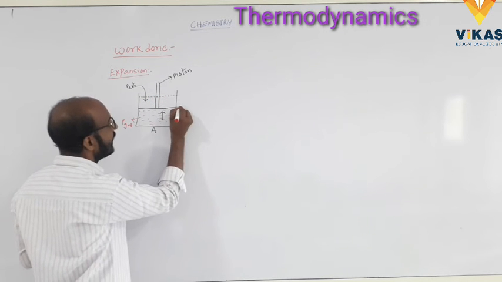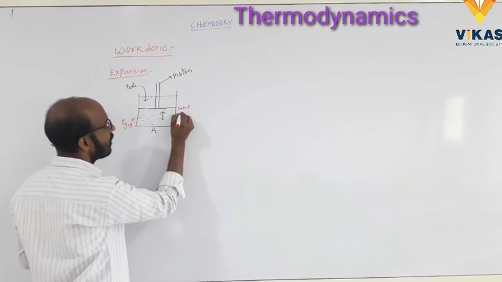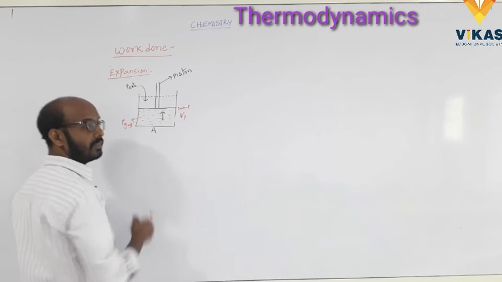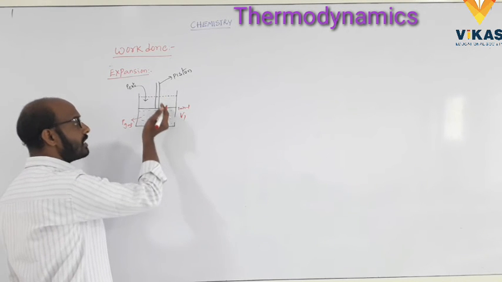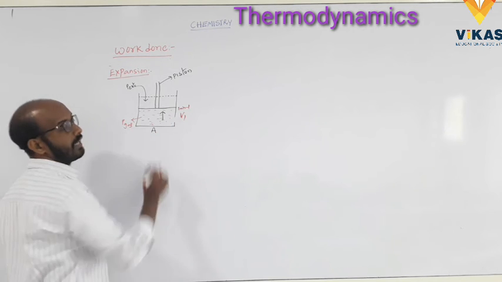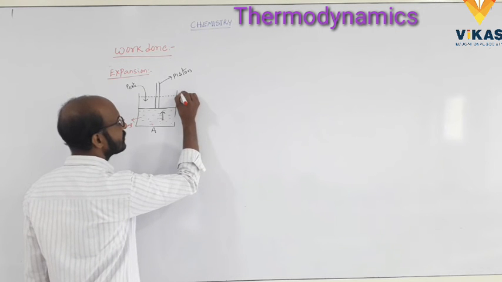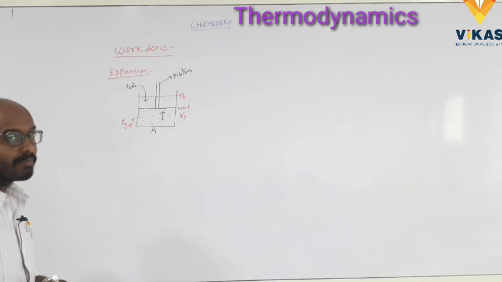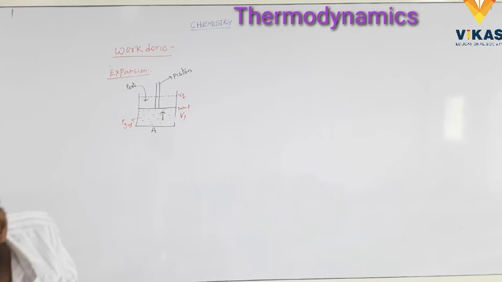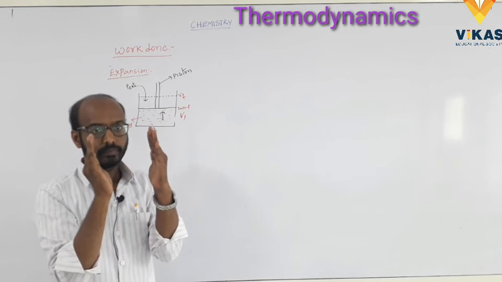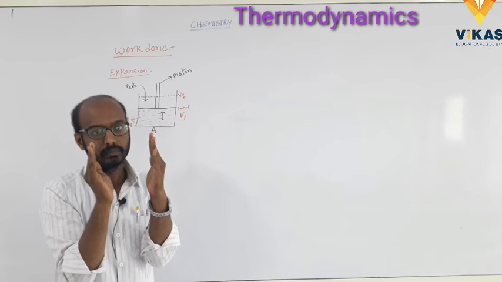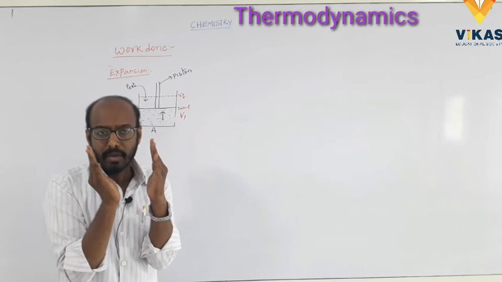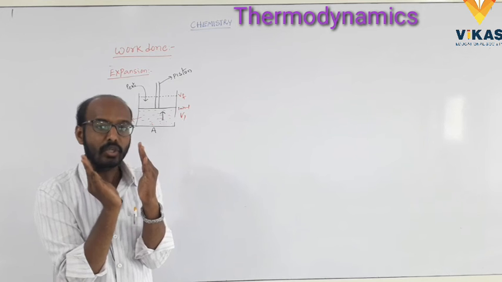So this is called initial, let us say V1. Next, the piston is moved from this position to this side, that means initial to final, so that is called V final. That is called expansion. For example, this is the cylinder. It has some gas molecules. A piston is fitted on the cylinder. The gas molecules are applying pressure on the piston.